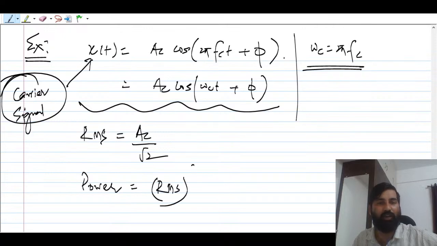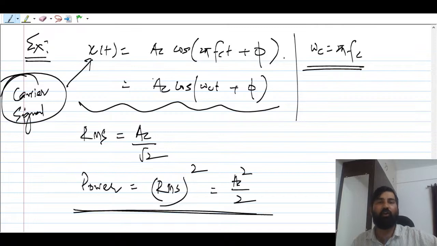RMS square. So whenever sine or cos is given, and you want to find the power, find out the RMS value and take the square of that. That will give you the power. So it will be Ac square by 2. This is the power of cos ωc t. You can also use the integral and compute the power, and you will get Ac square by 2, but I'm not going to show that.